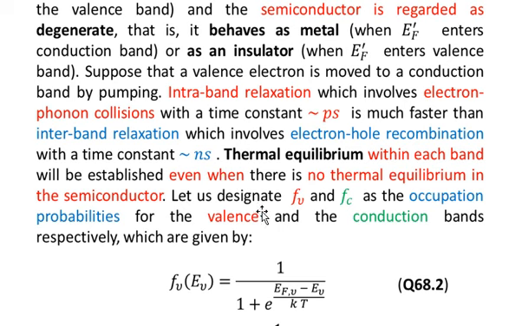Let's designate FV and FC as the occupation probabilities for the valence and the conduction bands respectively, because V stands for the valence band and C stands for the conduction band. FV gives the probability for the valence band to be occupied, and FC gives the occupation probability for the conduction band.